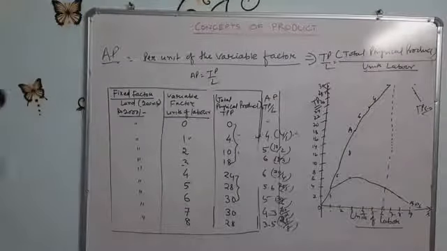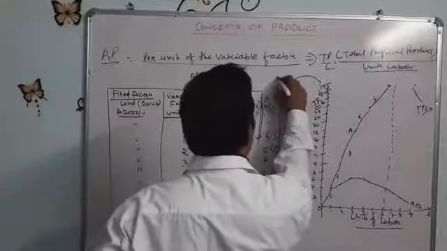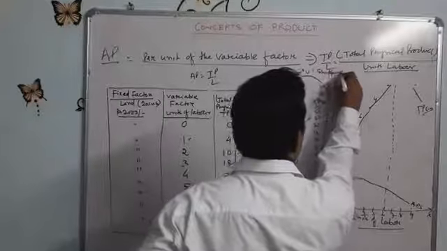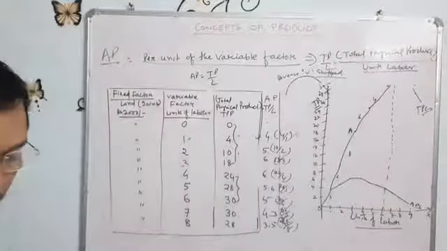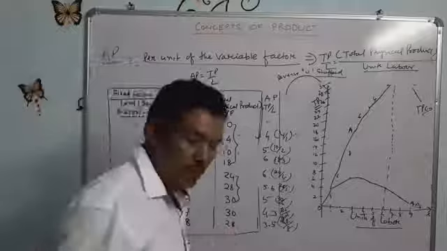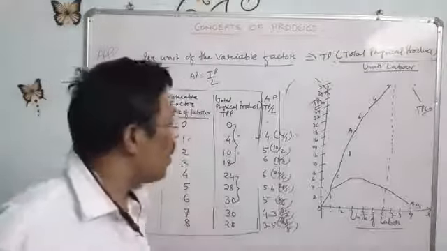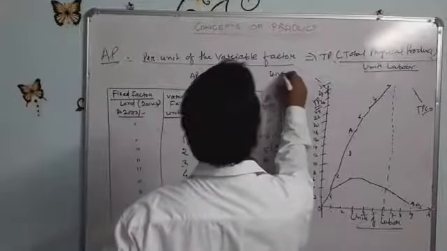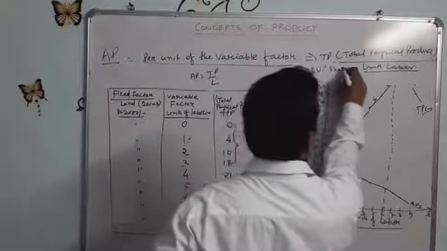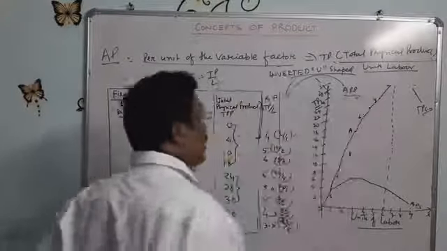And if we draw the average product curve freehand, this will be the shape, which is called the reverse U-shaped curve, or inverted U-shaped curve.